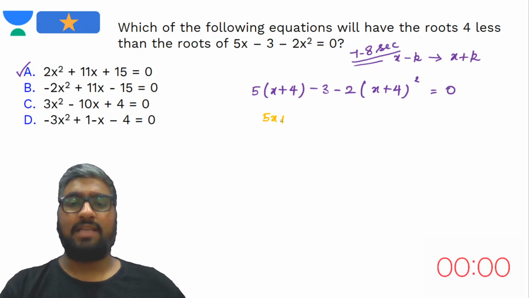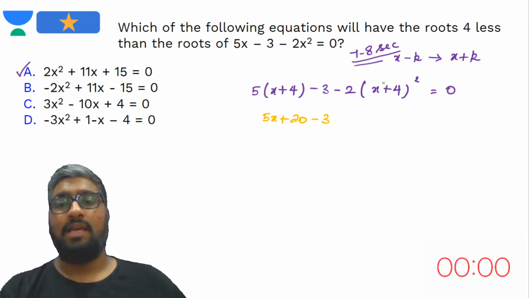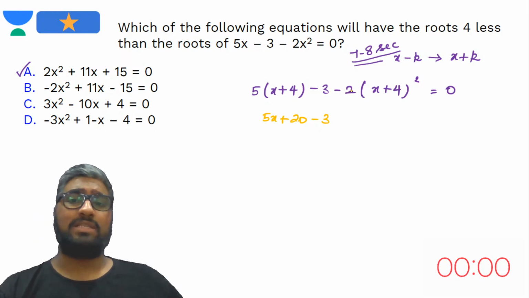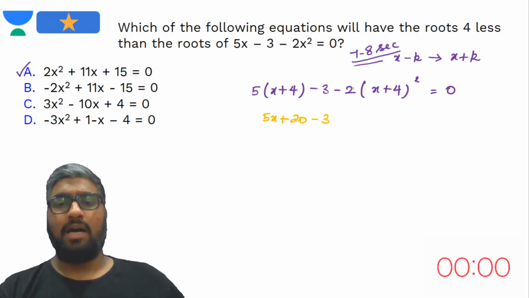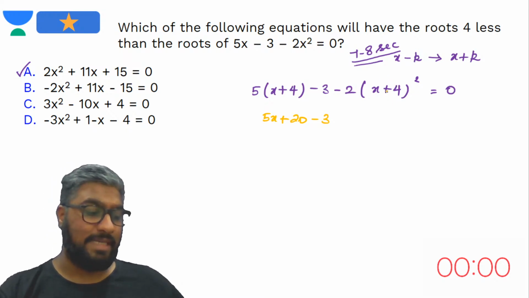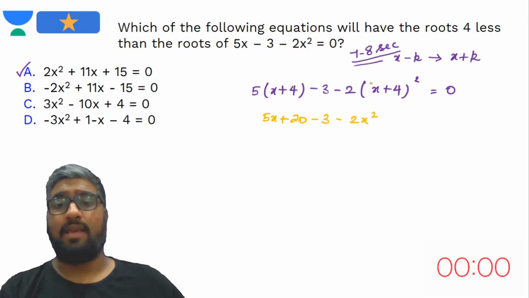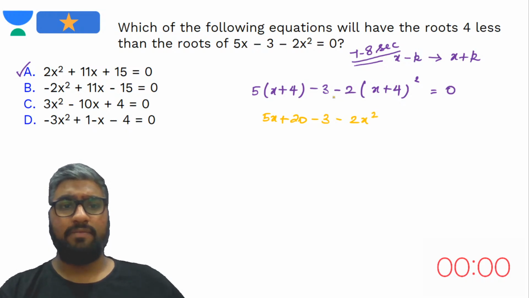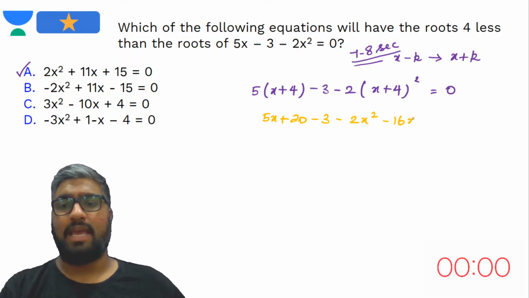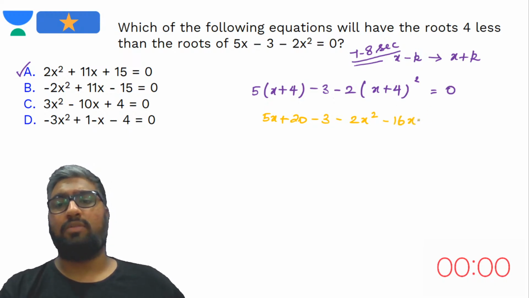5x plus 20 minus 3. Now you know what x plus 4 whole square is going to be. So instead of doing an extra step, what I would suggest you to do is directly do x plus 4 the whole square mentally and multiply the rest of it with 2. So what would you get? X squared, that is minus 2x squared. Then you have 8x, that would become 16x. So minus 16x. This is already 16, so it would become minus 32.